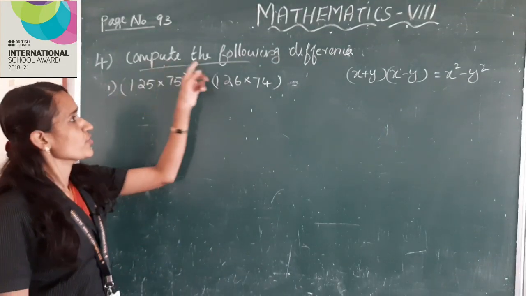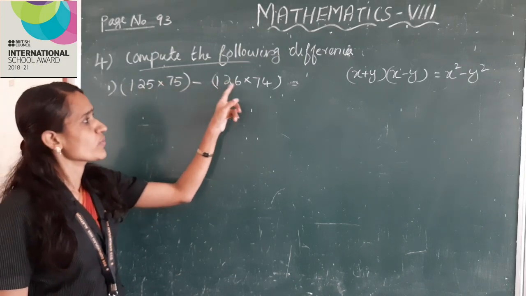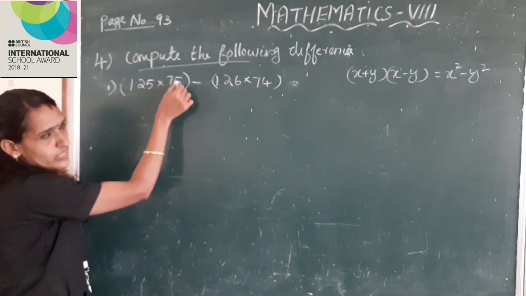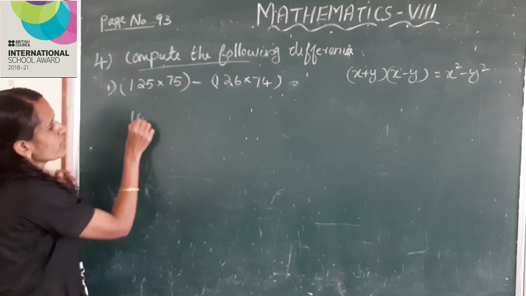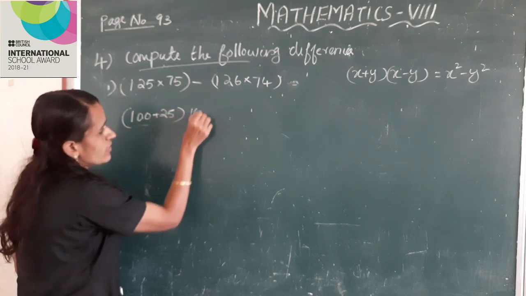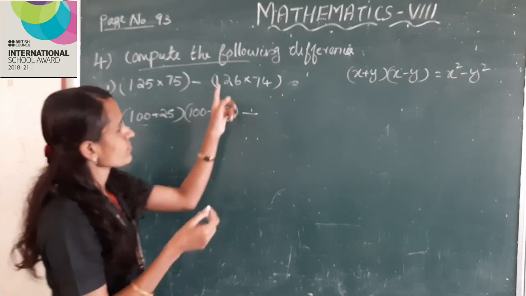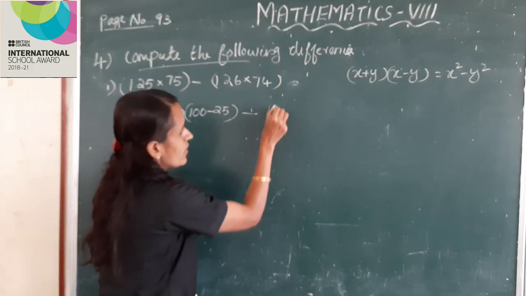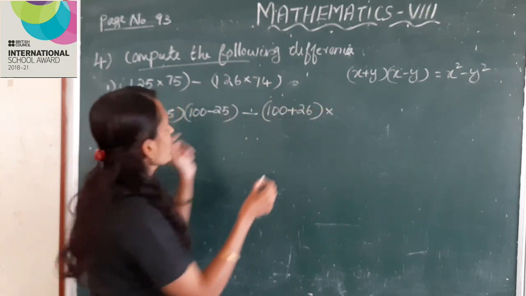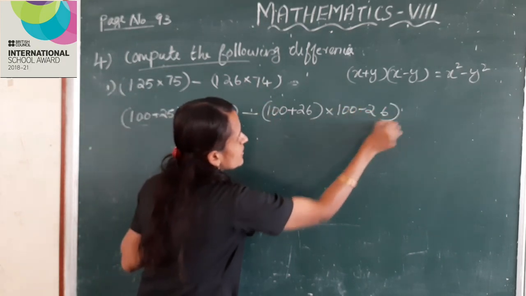Next, compute the following differences. 125 into 75 minus 126 into 74. 125 into 75 can be written as 100 plus 25 into 100 minus 25, minus 126 can be written as 100 plus 26 into 74 can be written as 100 minus 26.